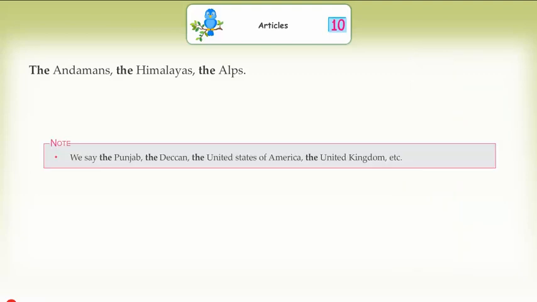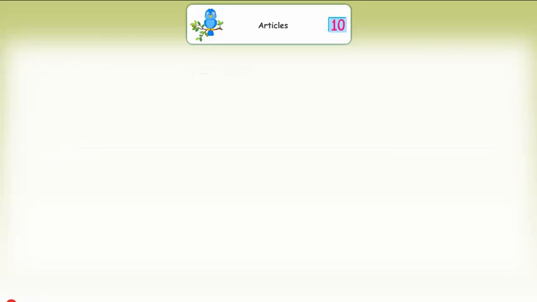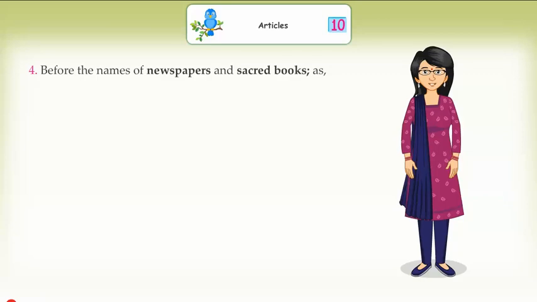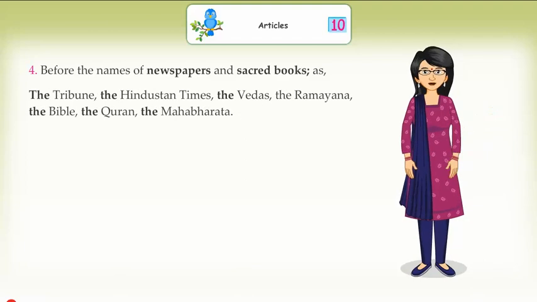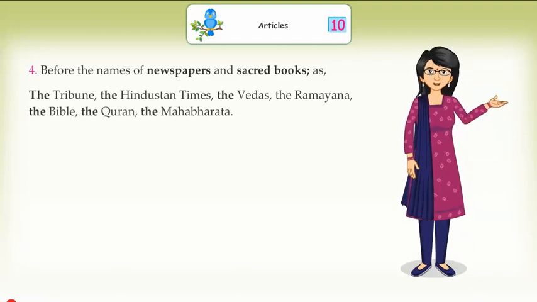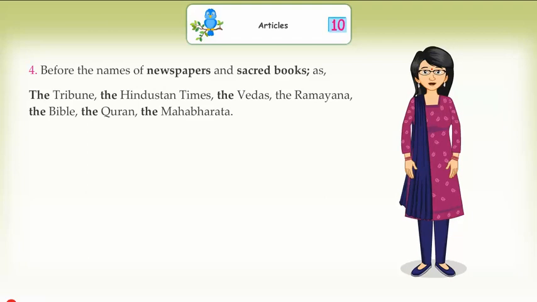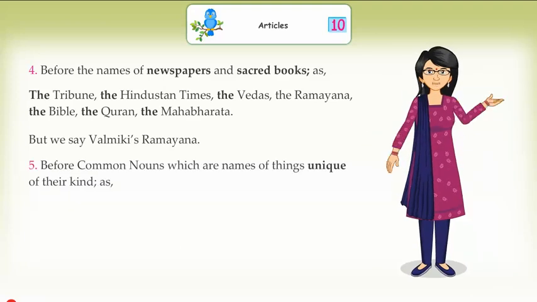Note: we say the Punjab, the Deccan, the United States of America, the United Kingdom, etc. Before the names of newspapers and sacred books, as the Tribune, the Hindustan Times, the Vedas, the Ramayana, the Bible, the Quran, the Mahabharata. But we say Valmiki's Ramayana.